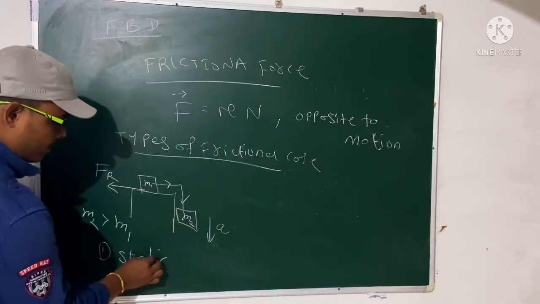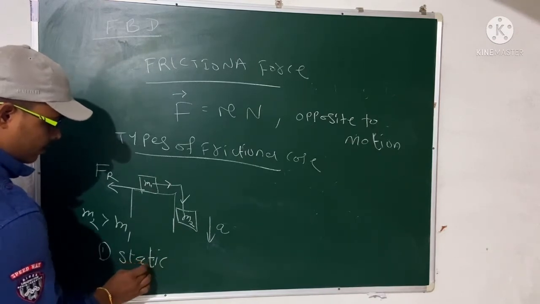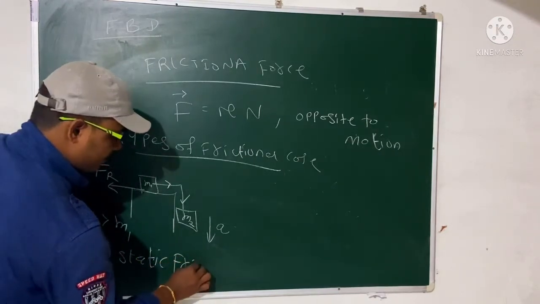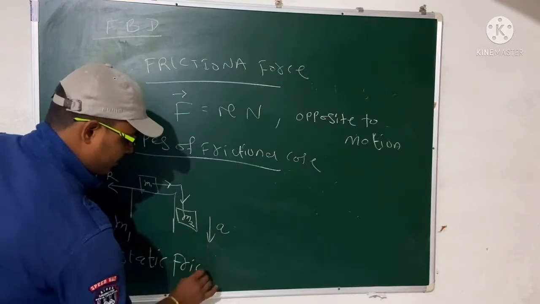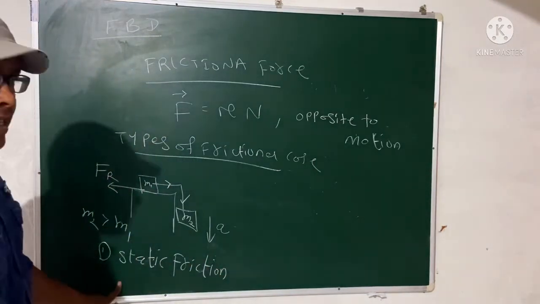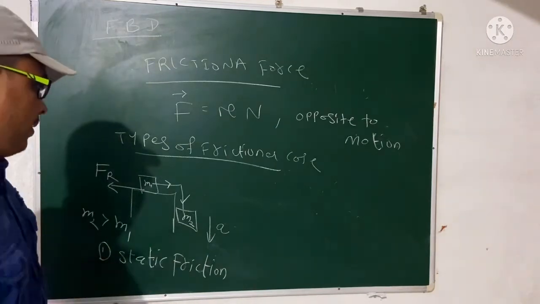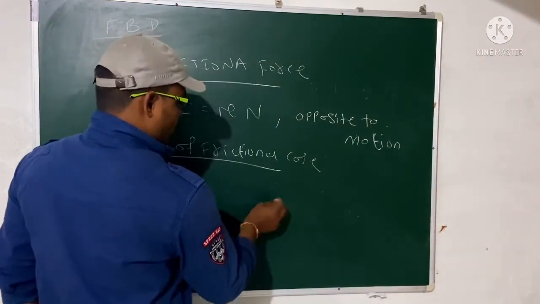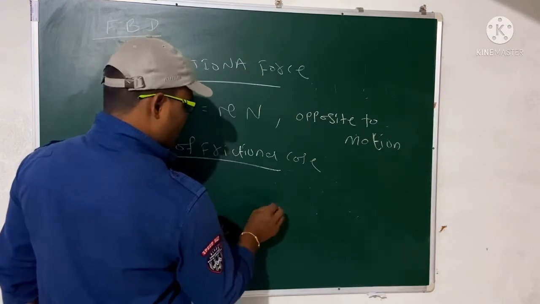Static friction. Okay, so this is called static friction. Static, S-T-A-T-I-C, then friction. Then the second case is that we have two objects.